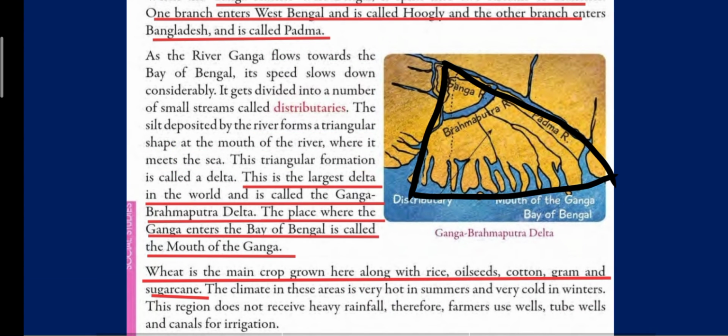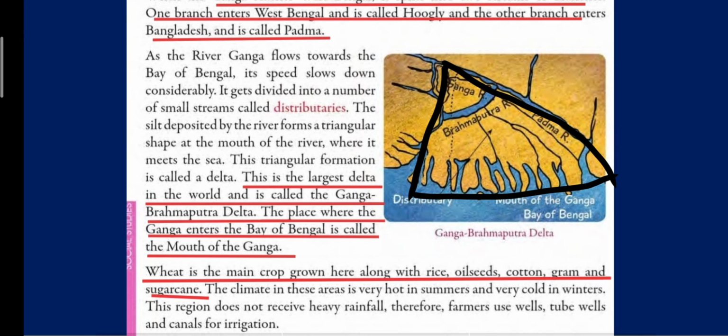Now, wheat is the main crop grown here, along with rice, oilseeds, cotton, gram, and sugarcane. The climate in these areas is very hot in summers and very cold in winters. This region does not receive very heavy rainfall, therefore, farmers use wells, tube wells, and canals for irrigation. So, the major crop grown in this region is wheat, and along with wheat, other crops like rice, oilseeds, cotton, gram, and sugarcane are also grown here.